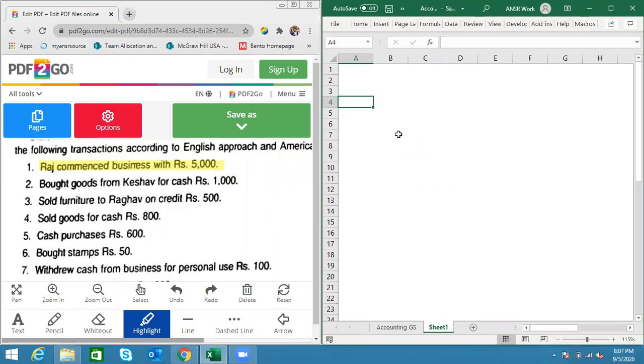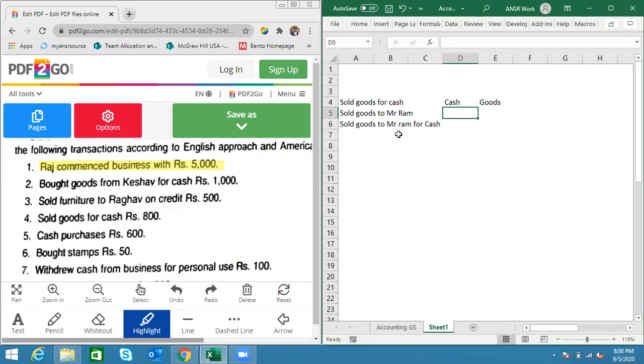So what exactly I mean by language is something like this. If I say sold goods for cash, if I say sold goods to Mr. Ram, then if I say sold goods to Mr. Ram for cash, can you guys make any difference between these three languages? If I say the first one, which is very clearly sold goods for cash, that means we have received cash and sold some goods. Very clearly, we can see that in the sentence itself.